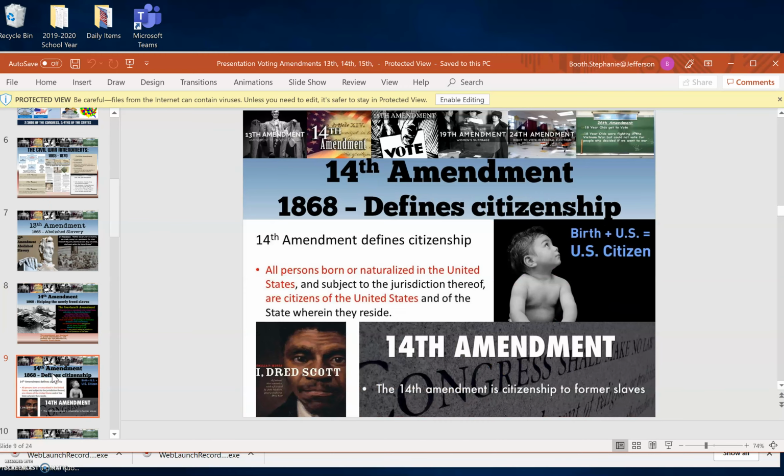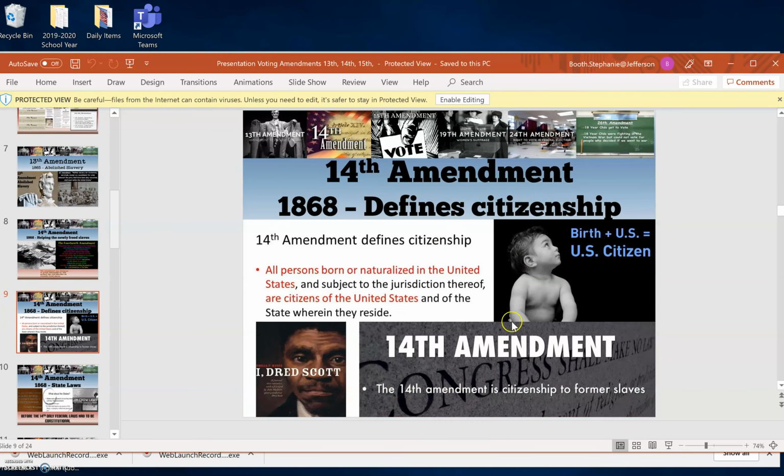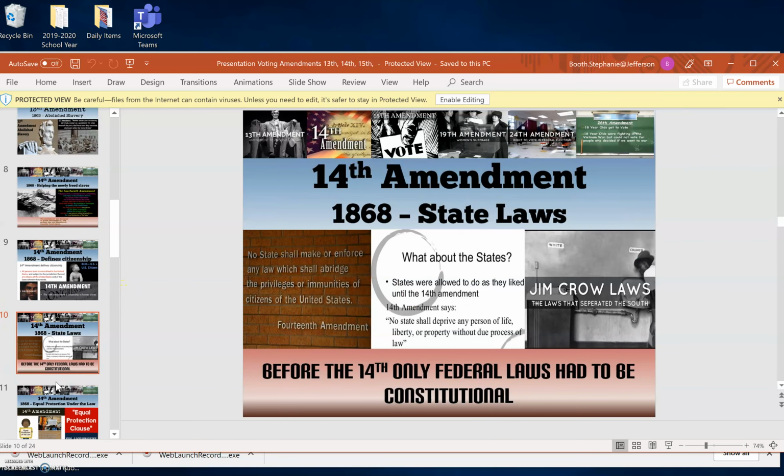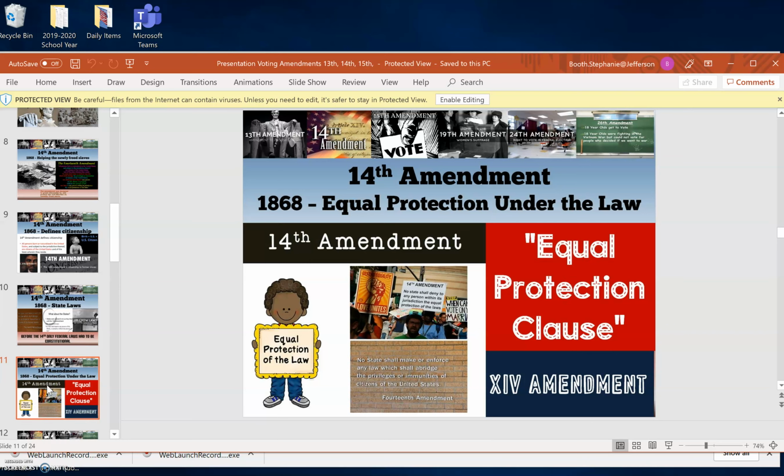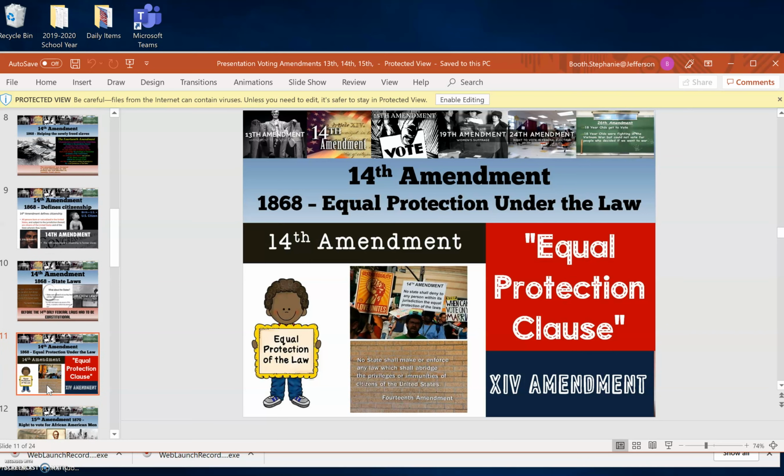So just to ensure that it defined slavery, it talked about naturalization, born citizenship. Okay, so the 14th Amendment is this equal protection under the law. This 14th Amendment also states this in 1868, equal protection under the law.